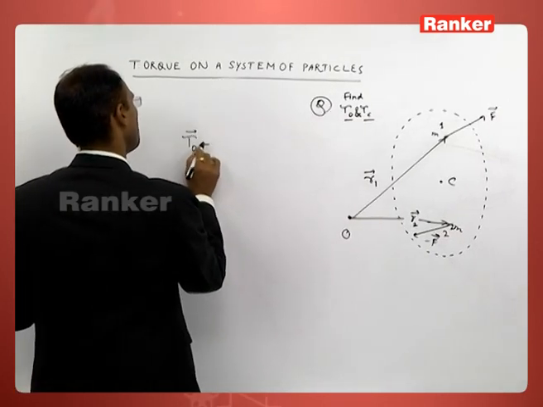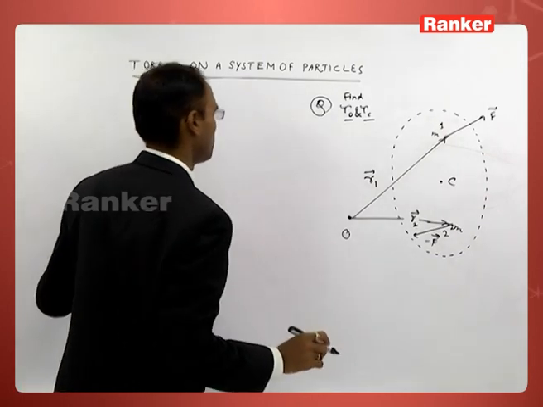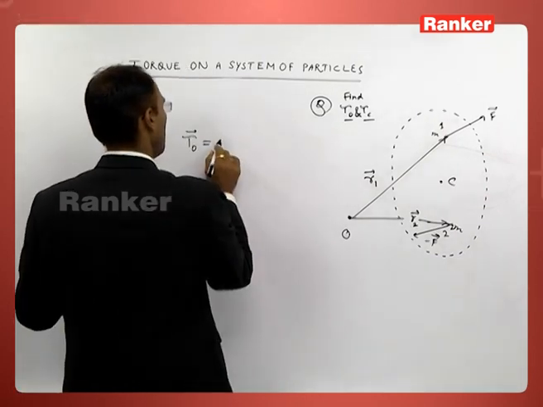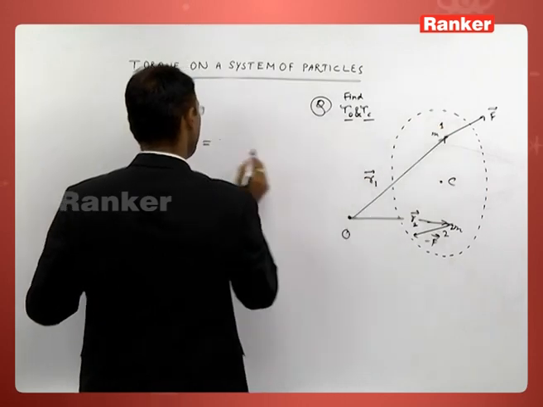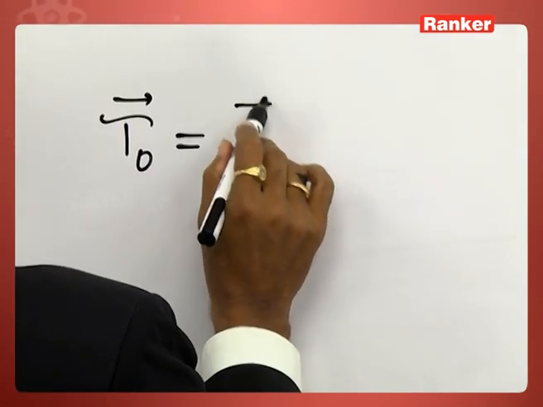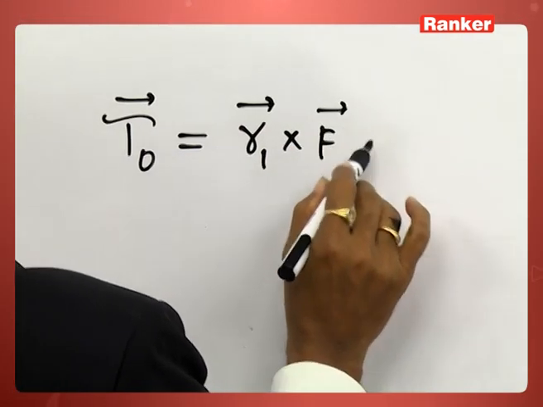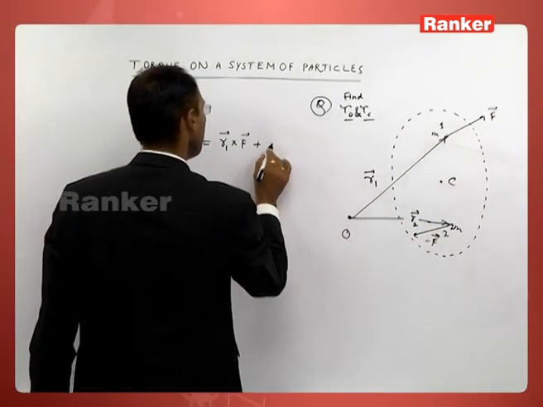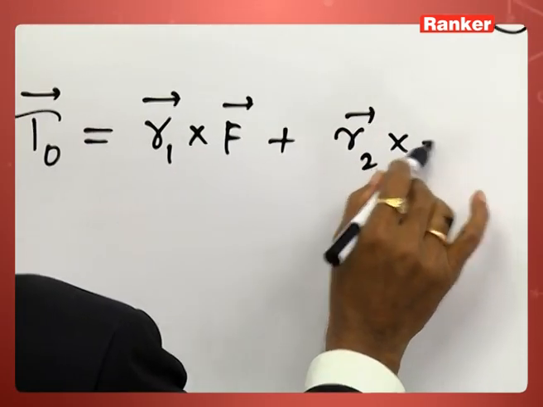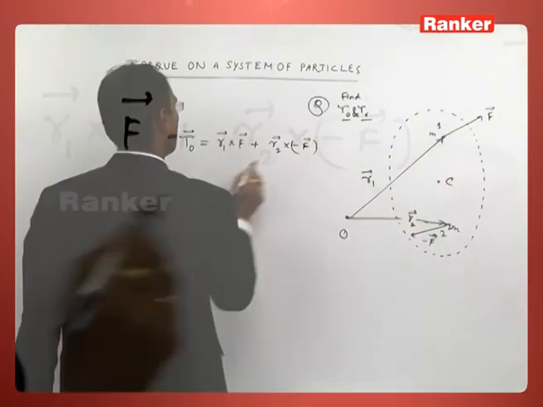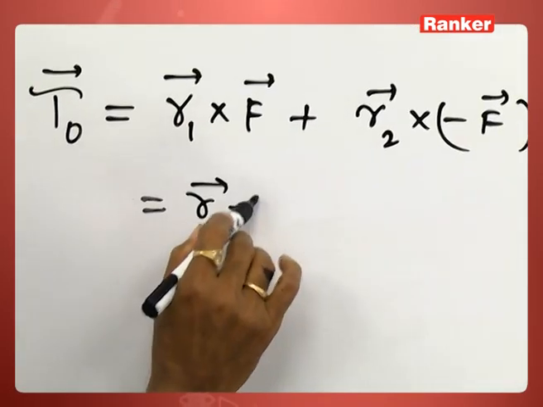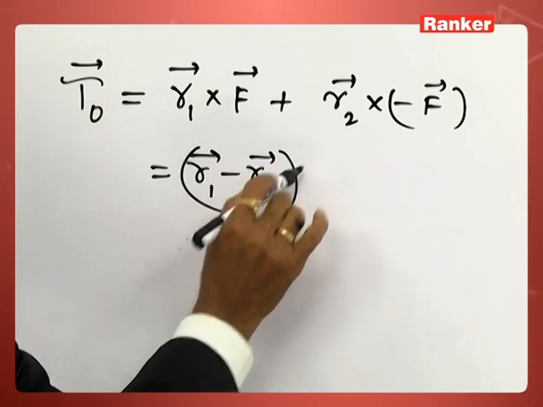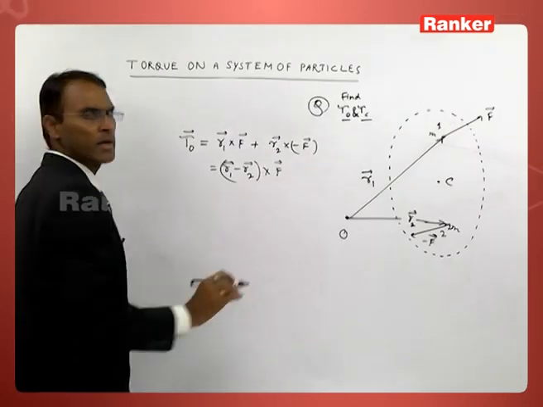Tau O is equal to the torque produced by this force F, that is R1 cross F, plus the torque produced by this force minus F, that is R2 cross minus F vector, which is equal to R1 minus R2 cross F vector.